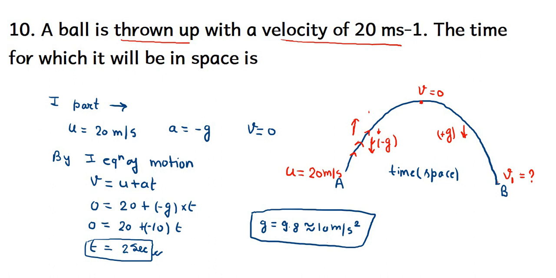We can add up these two times. So we can write total time the ball will be in space is equal to 2 plus 2, that is 4 seconds.